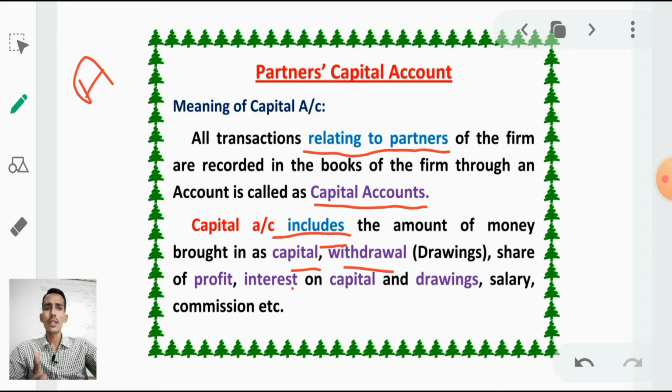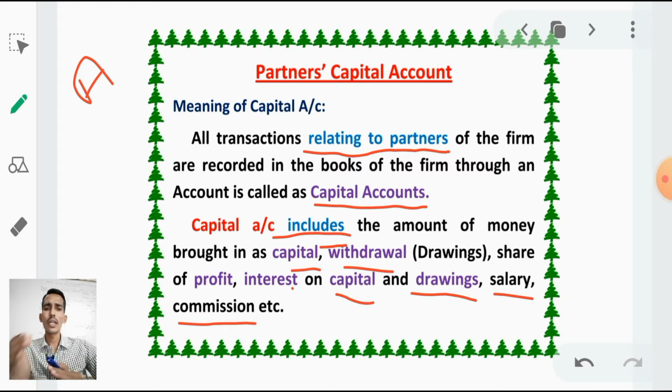And next, interest on capital, how much interest he will get. Afterwards, interest on drawings, how much interest he has to pay to the firm on drawings. Next, salary: if we made an agreement and wrote in that agreement a salary to the partner of 1000 per month, that salary has to be written in his separate account. Commission: if there is any commission, we have to write it in his account. These are all written in his separate account called the partner's capital account.